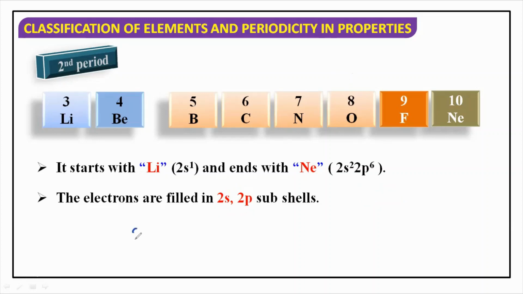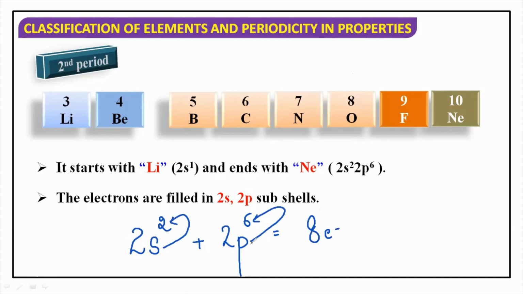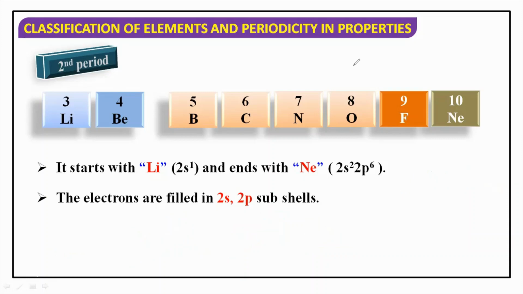यहाँ पे एक और twist आता है. By summing up the number of electrons, you can sum up the number of elements. Now, total in 2s and 2p, we can get 8 electrons, right? s can have a maximum of 2 electrons and p can have a maximum of 6. So 2 plus 6 is 8. It means that the second period can accommodate a maximum of 8 elements. So by knowing the period, we can know the subshells, and by knowing the subshells, we can know the maximum number of elements present in that particular period.